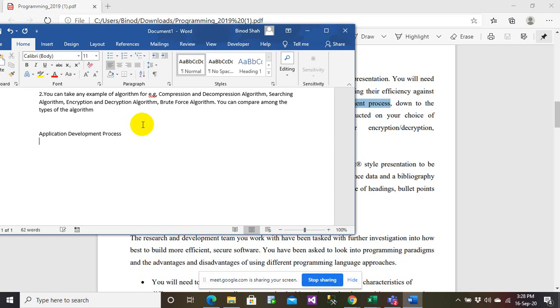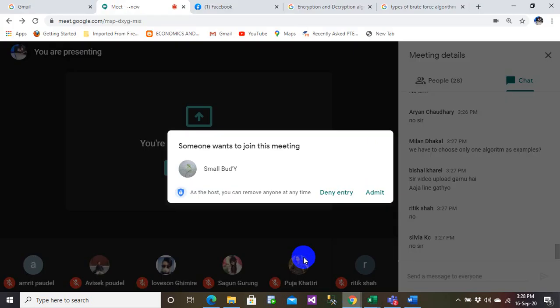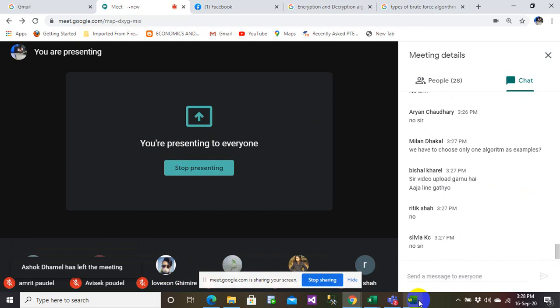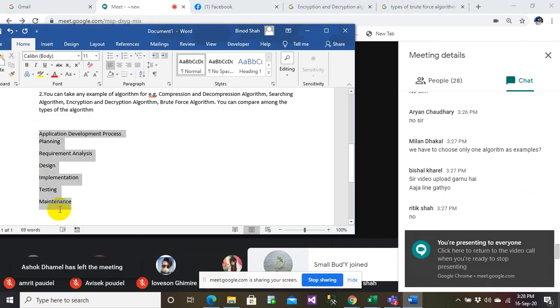As I told you, this would again be planning, requirement analysis, design, implementation, testing, maintenance. So this is your application development process here, everyone. Do you have any question on this?